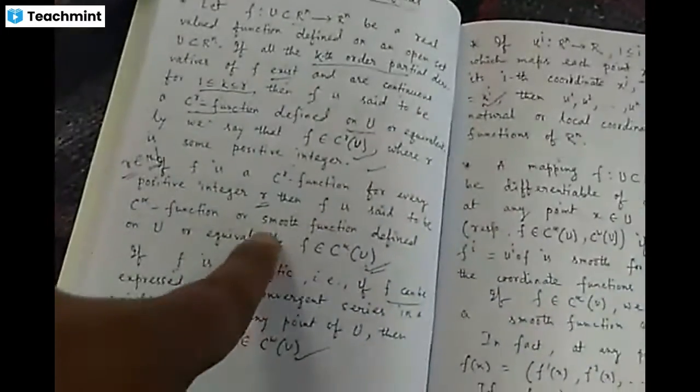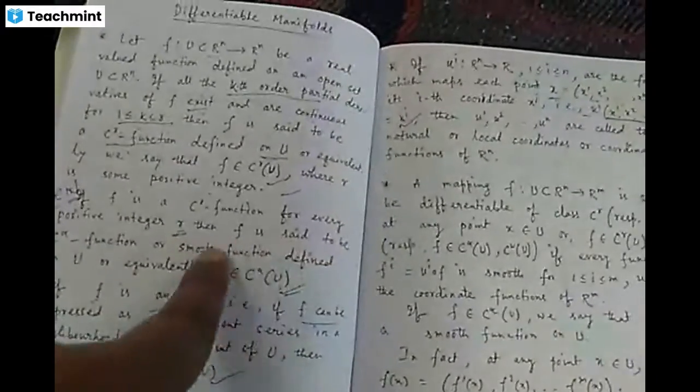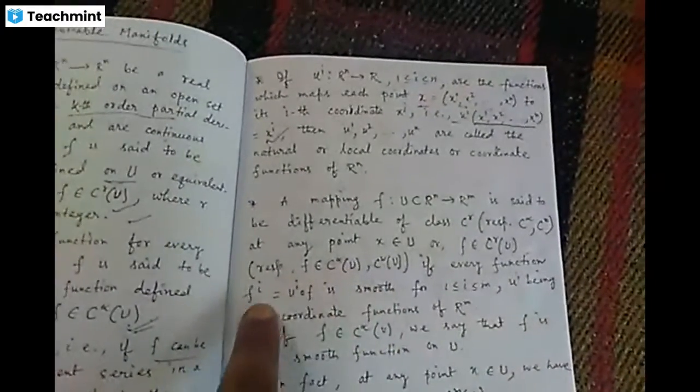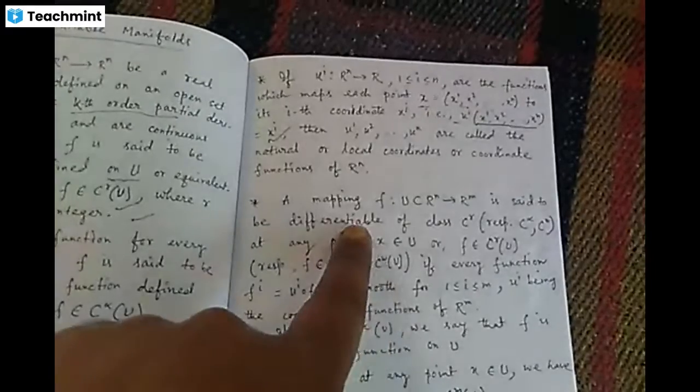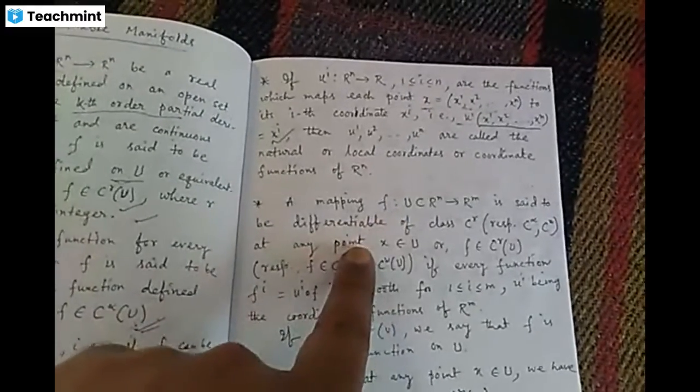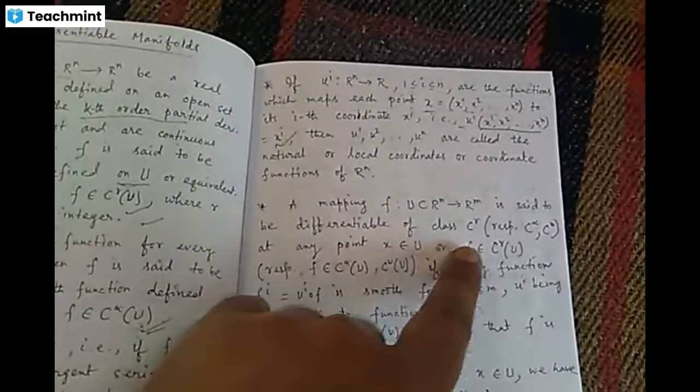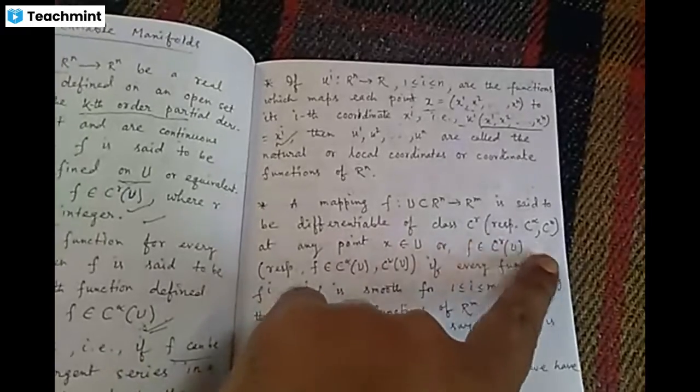I have already defined what is smoothness of any function. So if the fi's are found smooth, then we can say that the function f is differentiable for class Cr and equal respectively C smooth and C omega.